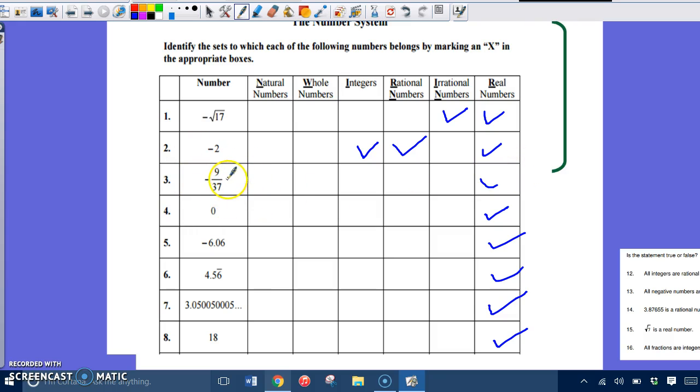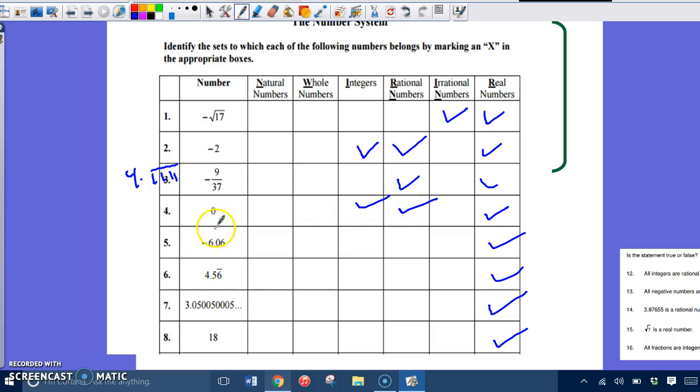Now this one, if you convert this fraction to a decimal, you're going to get 4.1111. You see a pattern. Let's remember, if you see a pattern, it's also a rational number, and of course everything is a real number. Zero, be careful with 0. 0 is a rational number, because you can find it on the number line, and of course you can include it as an integer.